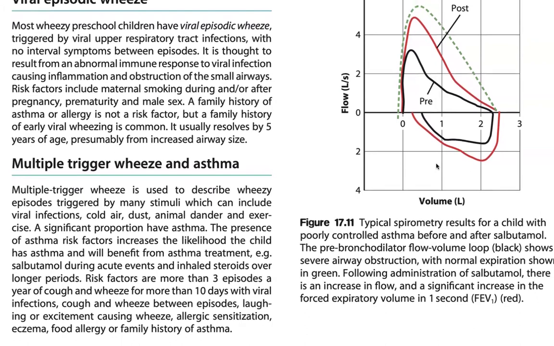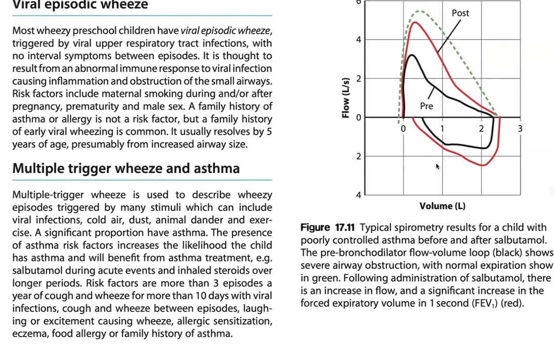Multiple trigger wheeze, asthma. Multiple trigger wheeze is usually a wheezy episode triggered by many stimuli, which can include viral infections, cold air, dust, animal dander, and exercise. A significant proportion have asthma. The presence of asthma risk factors increases the likelihood that the child has asthma and will benefit from asthma treatment, for example, salbutamol during acute events and inhaled steroids over longer periods.